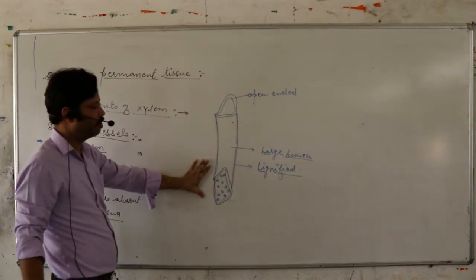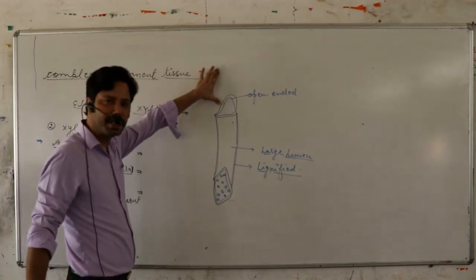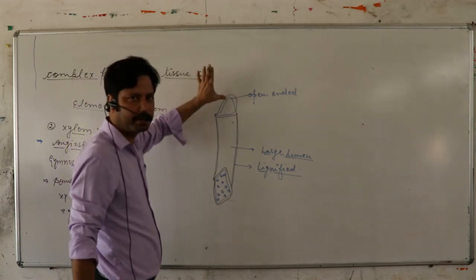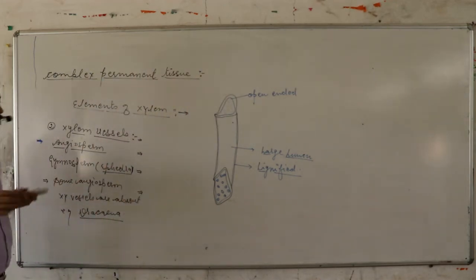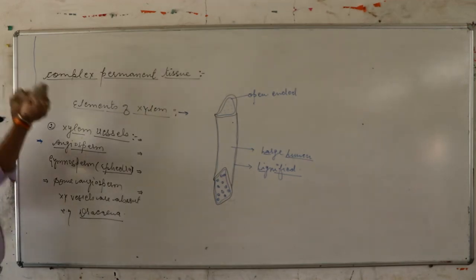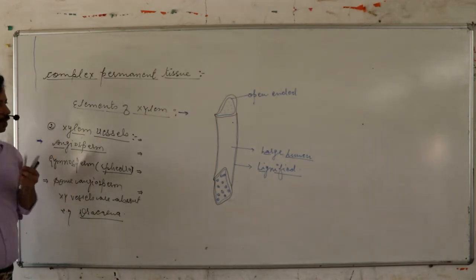One xylem vessel is arranged with another xylem vessel end to end. Okay? End to end.